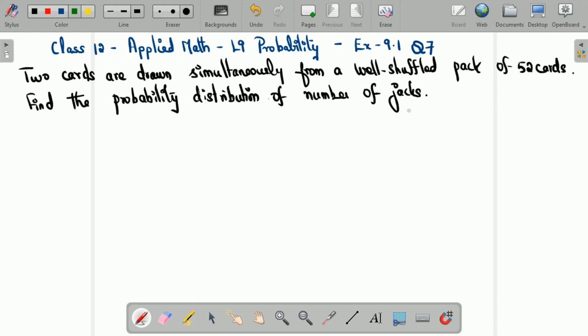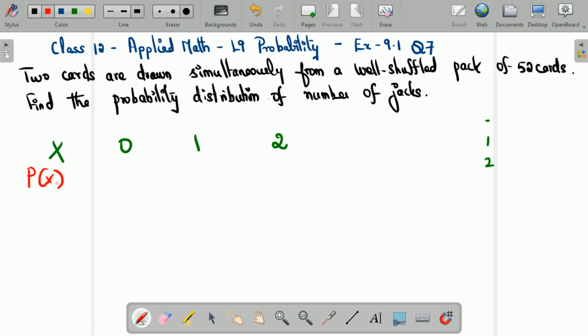See, you have two cards that are getting picked out. So, of the two cards, there need not be any jacks, or there can be one possible jack, or both the cards can be jacks. So, X will take the possible value of 0, 1 or 2. No jacks, 1 jack or 2 jacks. Now, let's work on calculating the probability for this.